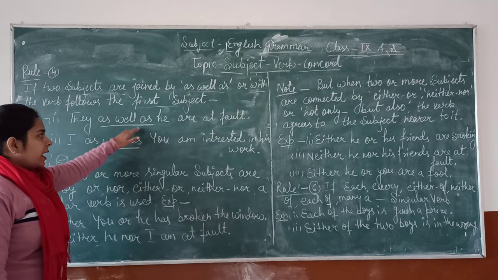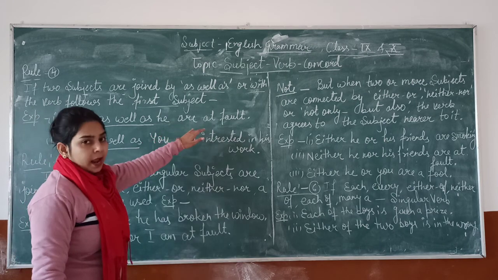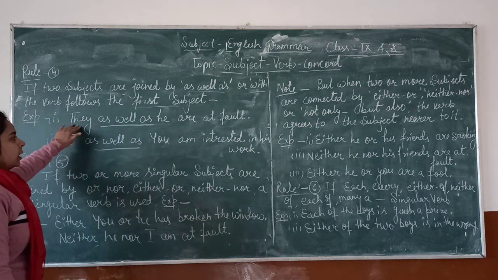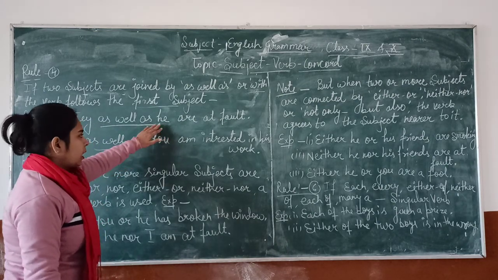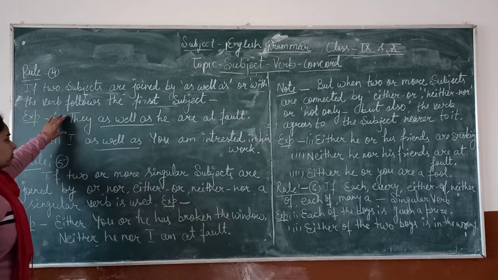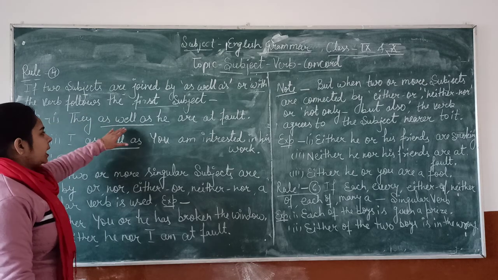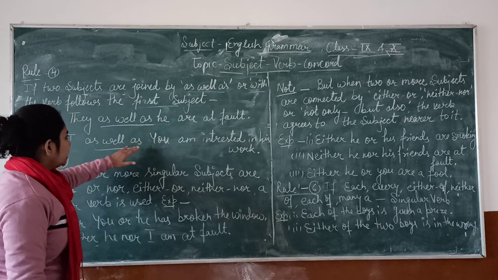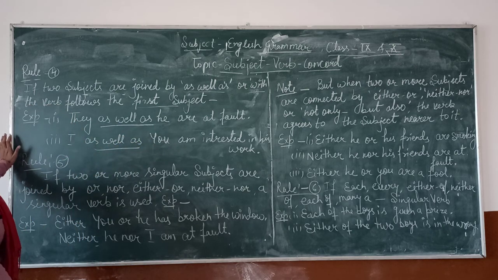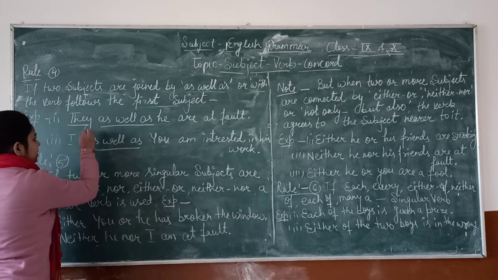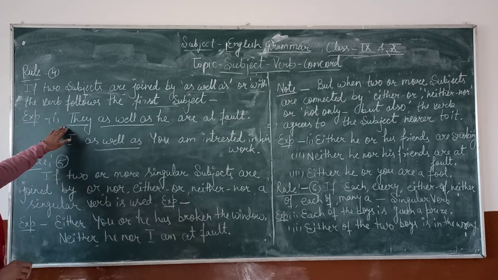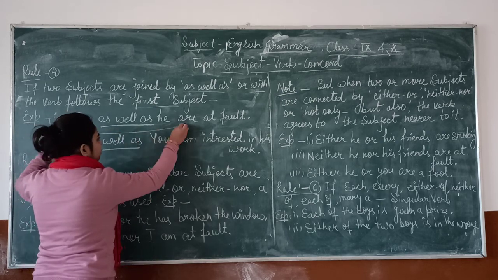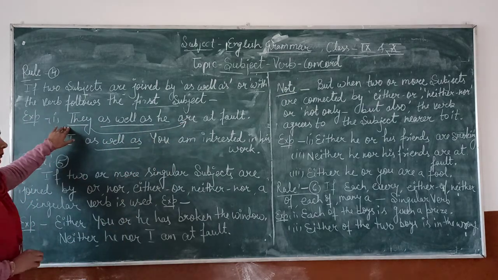They is the first subject, he the second subject, and both subjects are joined by as well as, then the verb will be used according to the first subject, they. So the verb we have to use here is are.